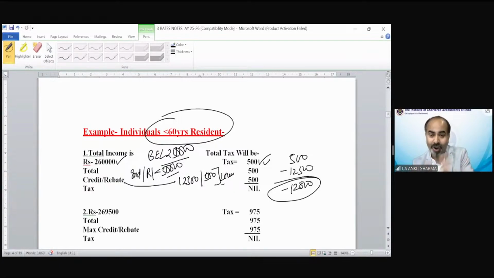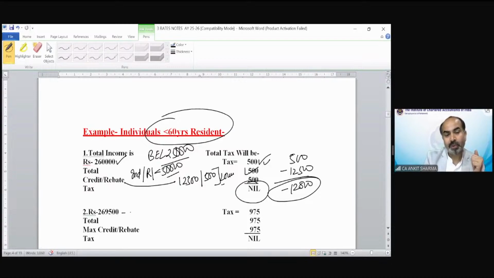Otherwise, all of you would be eligible to get 12,500 rupees from the income tax department, even with no income. Rebate does not work like that. It says 12,500 or the amount of tax, whichever is lower. So in this case, the rebate would be the lower, 500. So tax would be nil.